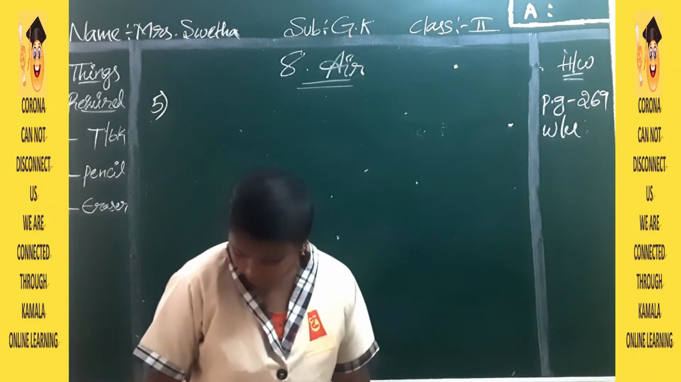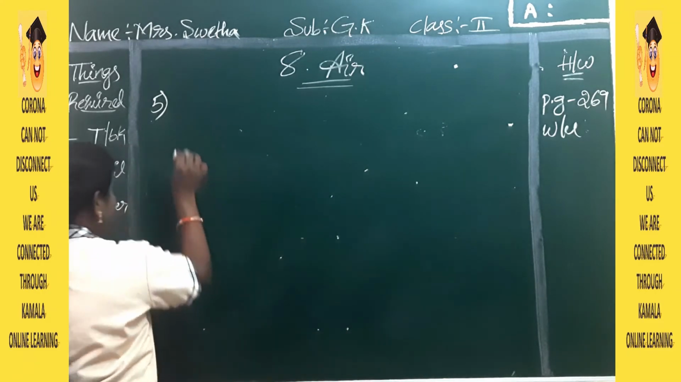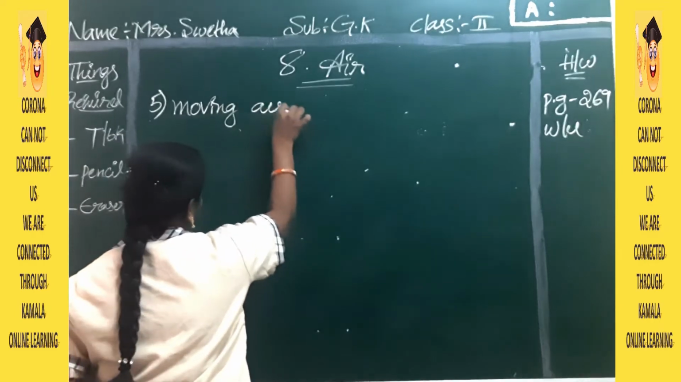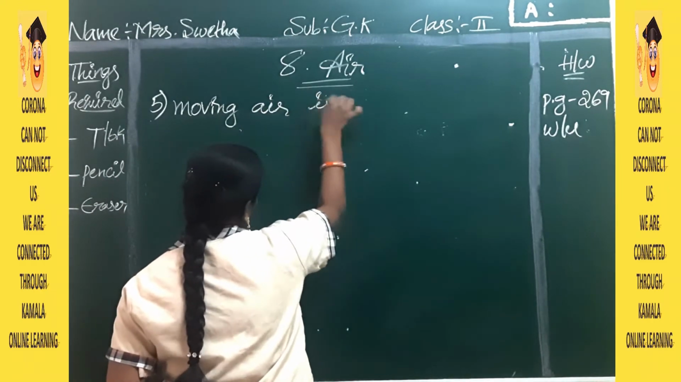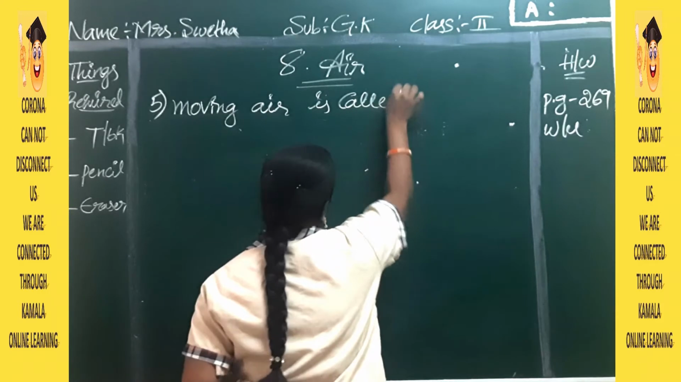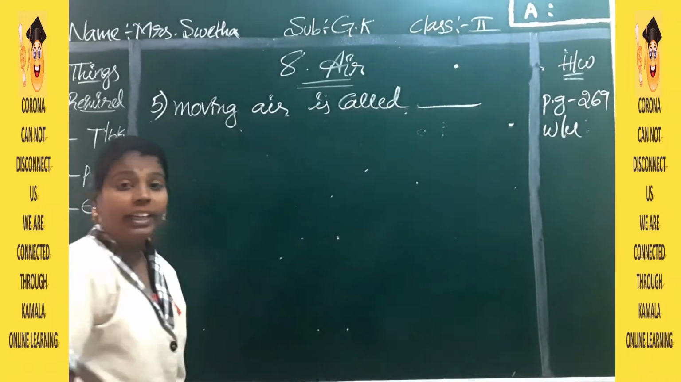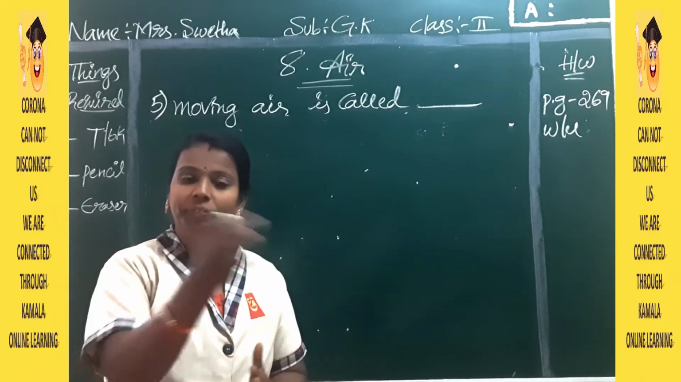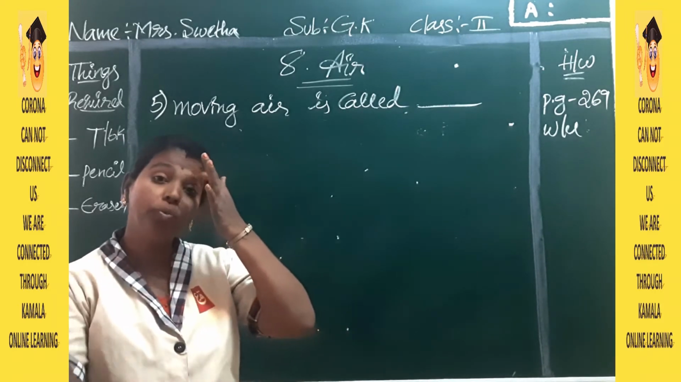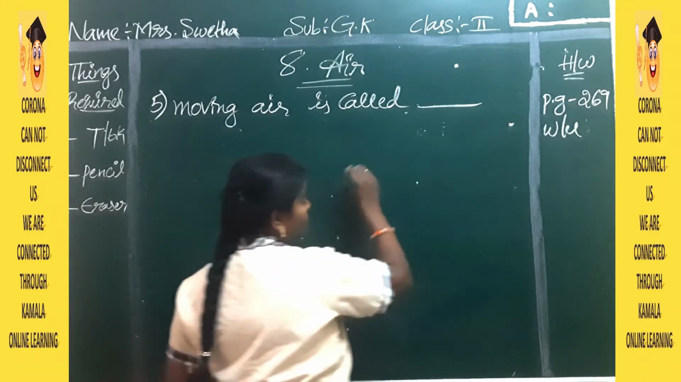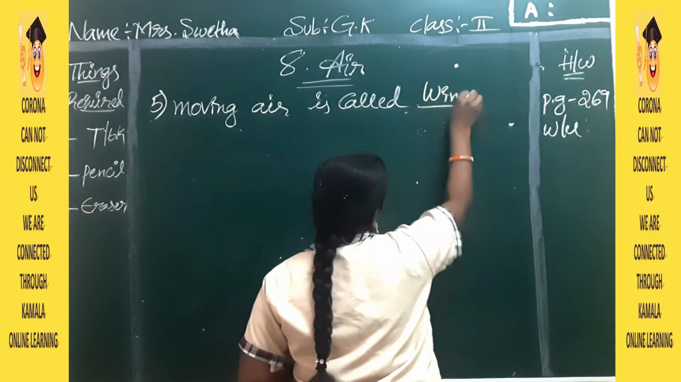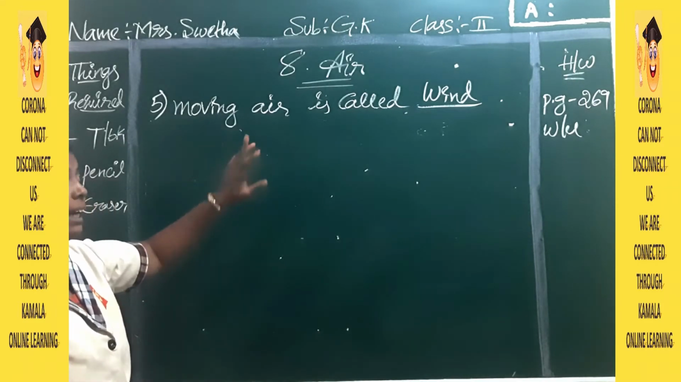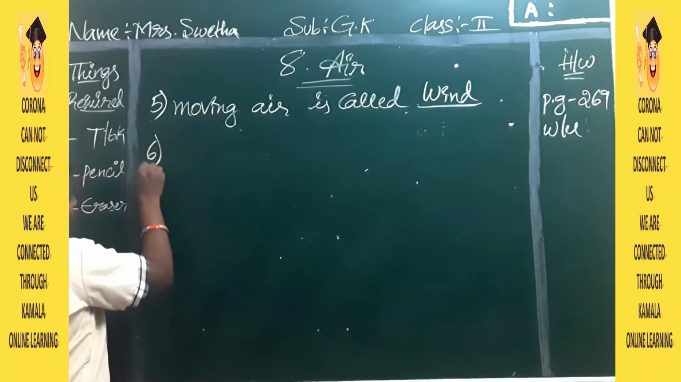Fifth one. Moving air is called... Moving air. See, if you stand in one place, the air will move. So, what is that moving air called? The moving air is called wind. What is the moving air called? Moving air is called wind.